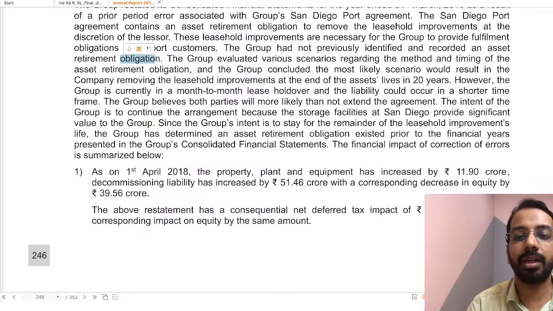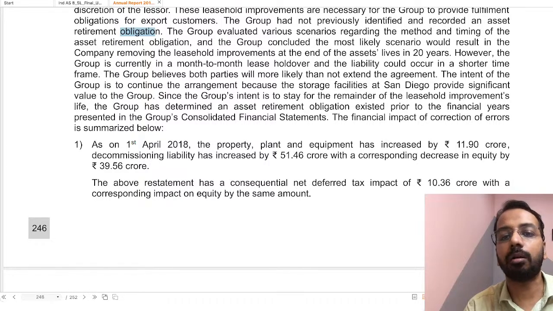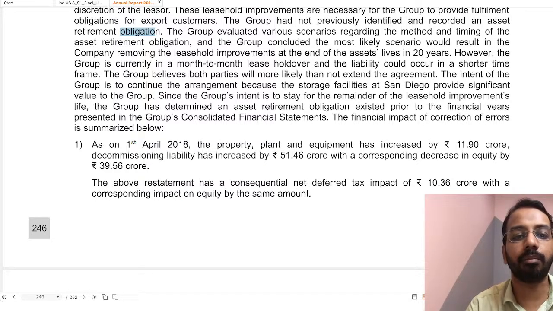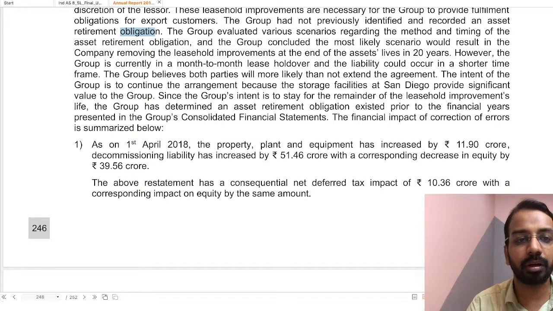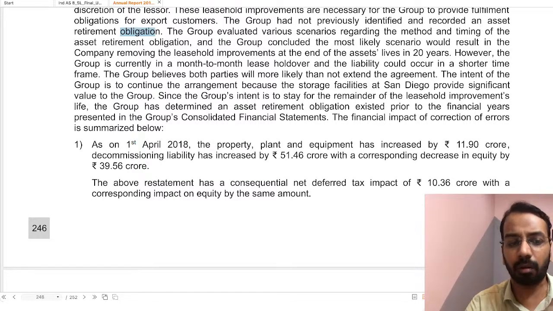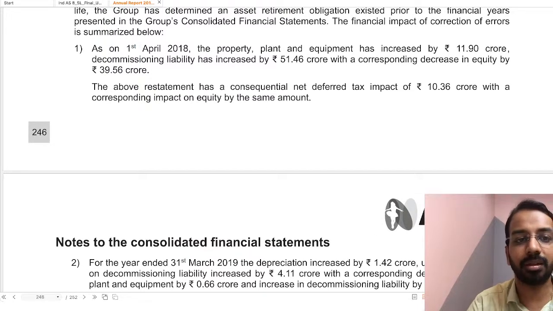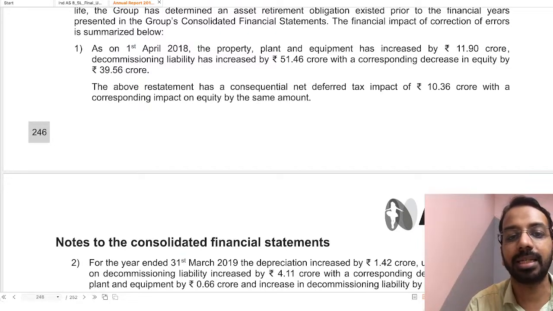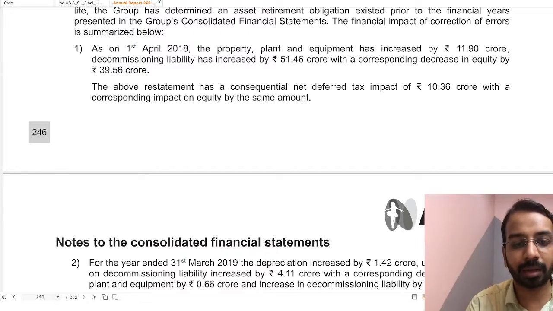The group evaluated various scenarios regarding the method and timing of ARO, and concluded the most likely scenario would result in the company removing the leasehold improvements at the end of the life of 20 years. However, the group is currently in a month-to-month lease holdover and the liability could occur in a certain period. So all the explanation has been given, and because of that they have corrected it, and the impact is: PPE has increased by 11.9 crores and decommissioning liability has increased by 51.46 crores, with a corresponding decrease in equity by 39.56 crores. Then there is the impact on depreciation and all of that.